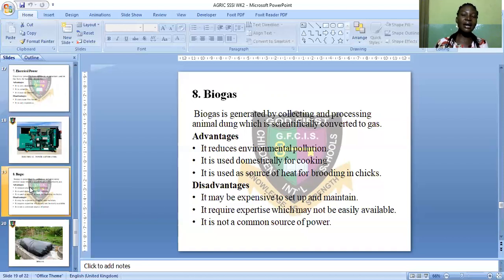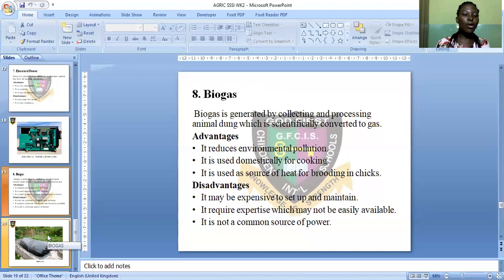The gas that can be gotten from here is methane, carbon dioxide, and hydrogen gas. So this is like a process of converting our waste products in the environment into useful products like gas. So that is what a biogas entails.